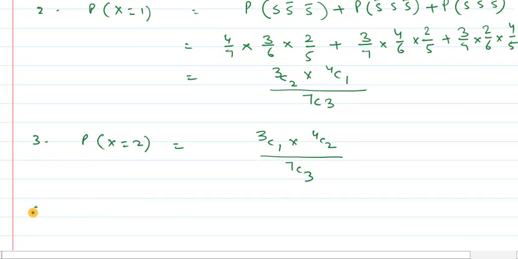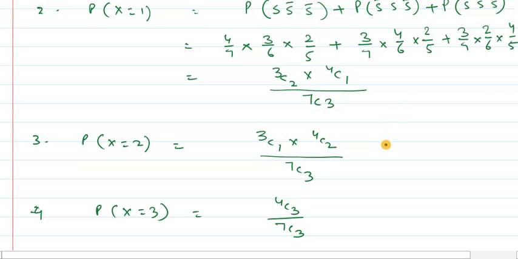And the last case is number 4, probability when x is equal to 3. In this case, we are having 4C3 upon 7C3, or you may write in this form. So this is your choice. You may use any of the methods to attempt this question.